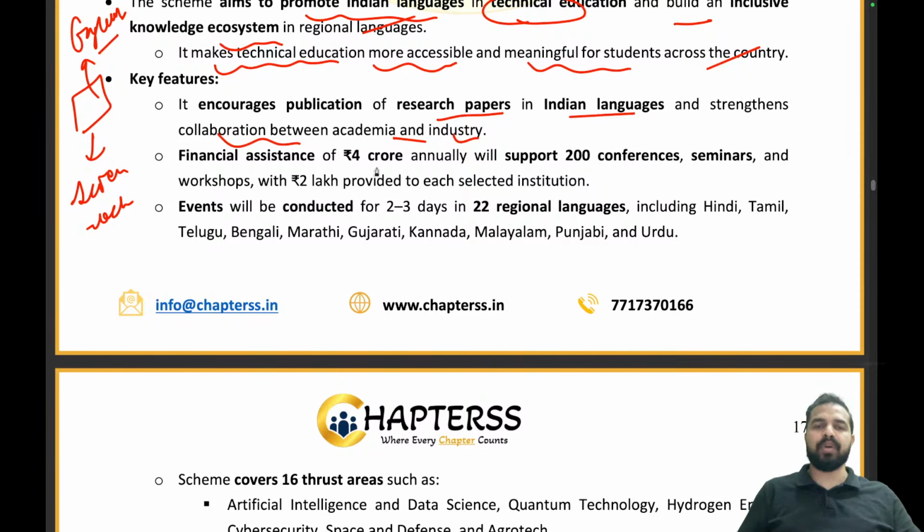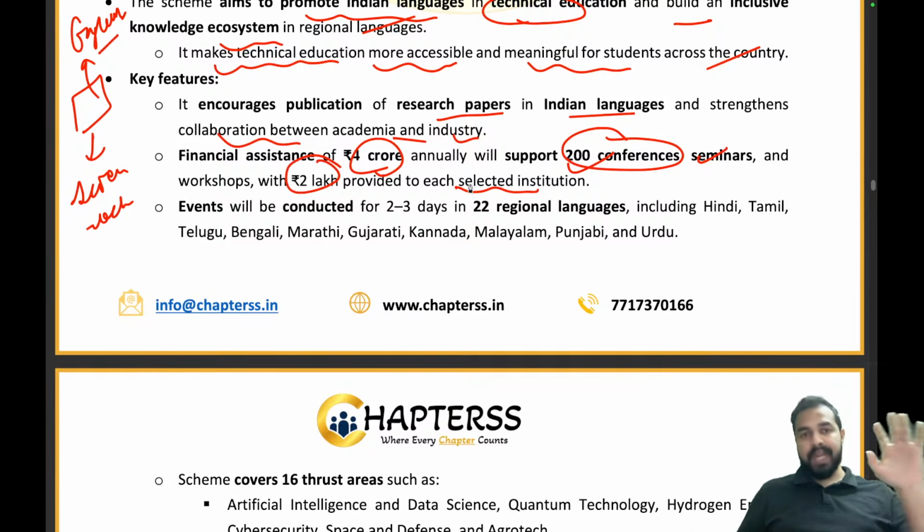We are providing 4 crore financial assistance annually, which will support 200 conferences, seminars and workshops. Rupees 2 lakh will be provided to each selected institution. There will be 200 conferences and seminars, with 4 crore assistance annually, right?